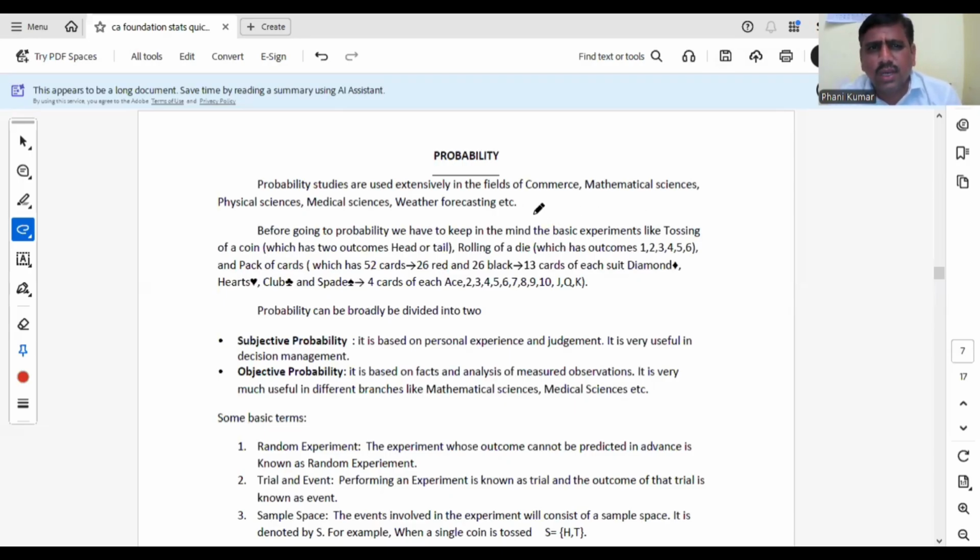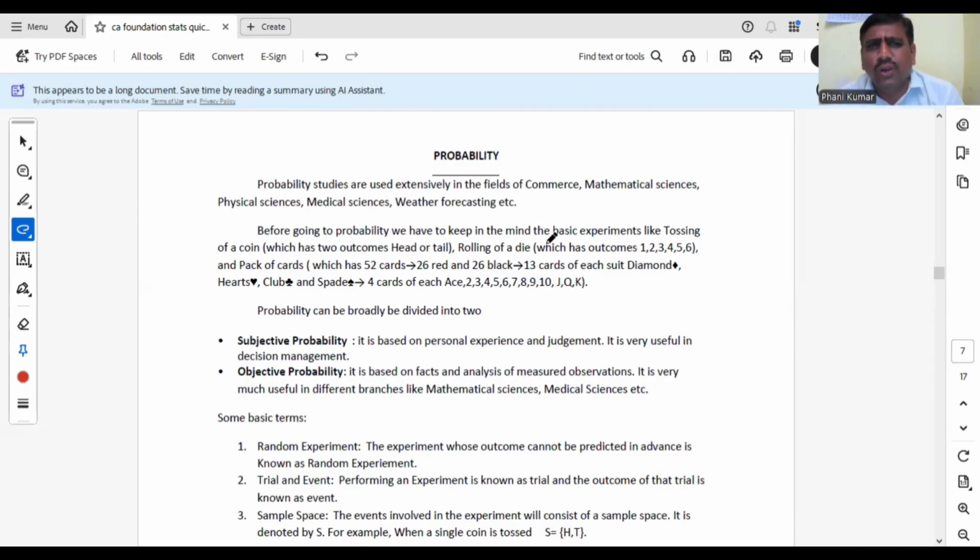Probability is a study which is used extensively in the fields of commerce, mathematics, physical science, medical science, weather forecasting, etc. So probability means chance. What is the chance of any certain event happening? What is the chance of getting right? All these will tell us about probability.